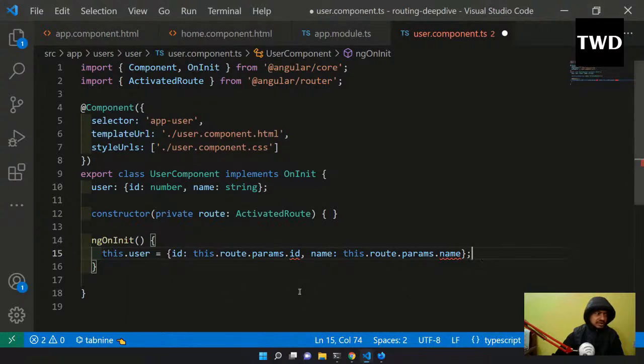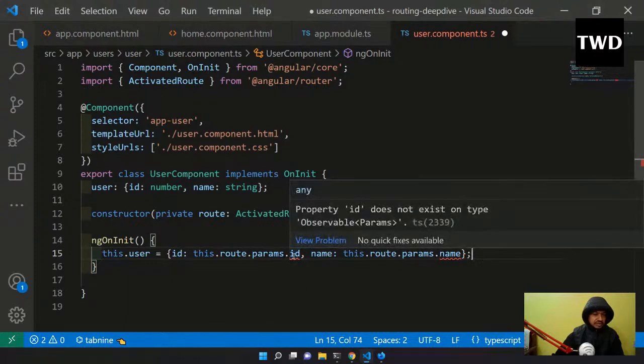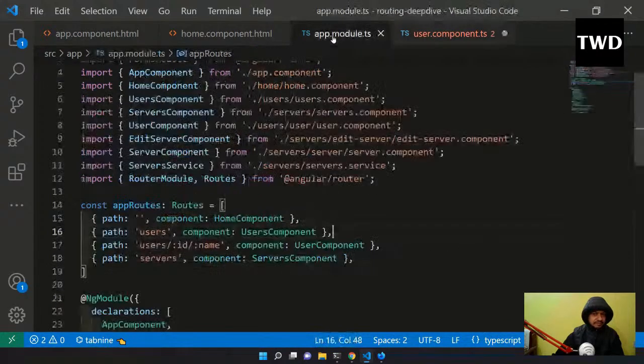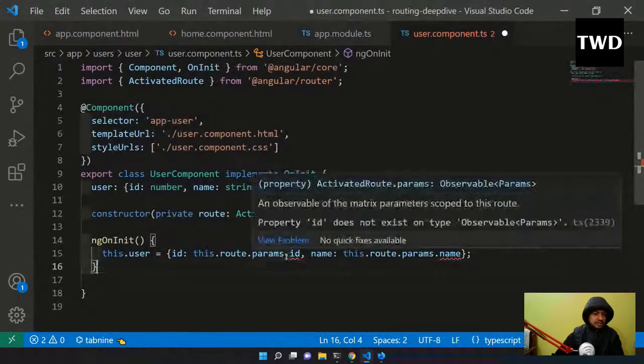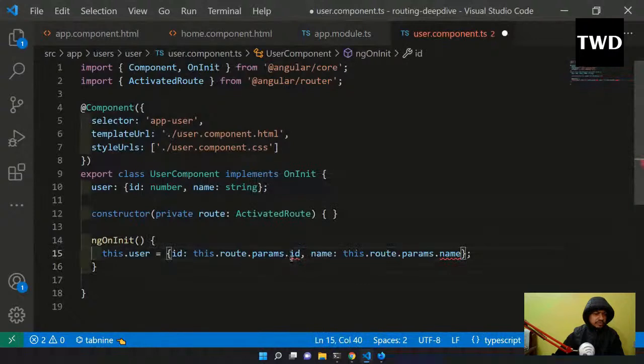Actually this id I have to take, see, it is giving me an error. Why is it giving me an error? Because this id is coming from here, users, yeah, it's coming from here, and in this I have to use the snapshot and get it. It is not like this.route.